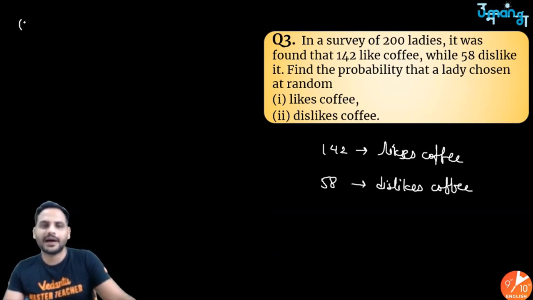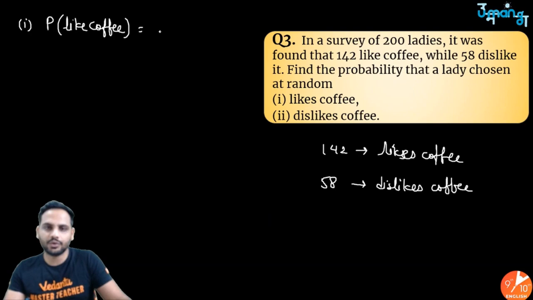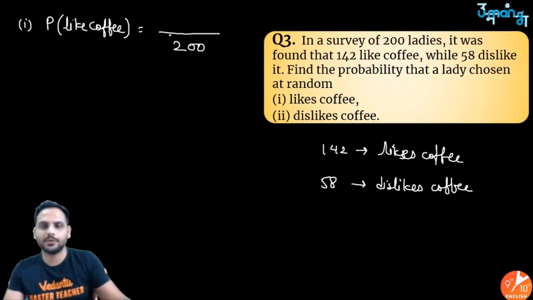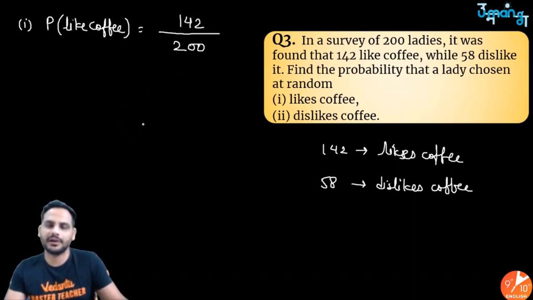Okay, they are saying find the probability that a lady is chosen at random who likes coffee. So I can say, sir, in the first one, the lady who likes coffee, what is the probability of choosing a lady who likes coffee? So total we have 200 ladies, so I can choose any lady out of 200. So total ways, out of 200 ladies anyone can be chosen, but out of those only 142 likes coffee. So 142 by 200 will be your correct answer. Okay, simplification will be 71 by 100.